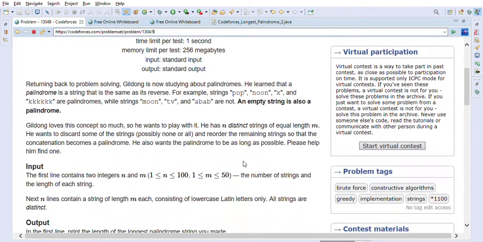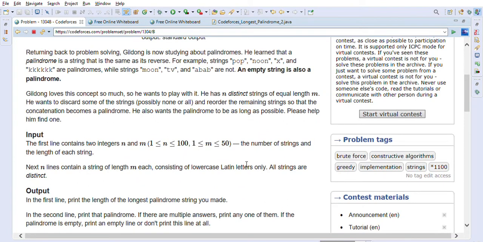So let's look into the longest palindrome problem. Returning back to problem solving, Gildong is now studying about palindromes. He learned that a palindrome is a string that is the same as its reverse. For example, strings pop, noon, x, and KKKKKK are palindromes, while strings moon, TV, AB are not. An empty string is also a palindrome.